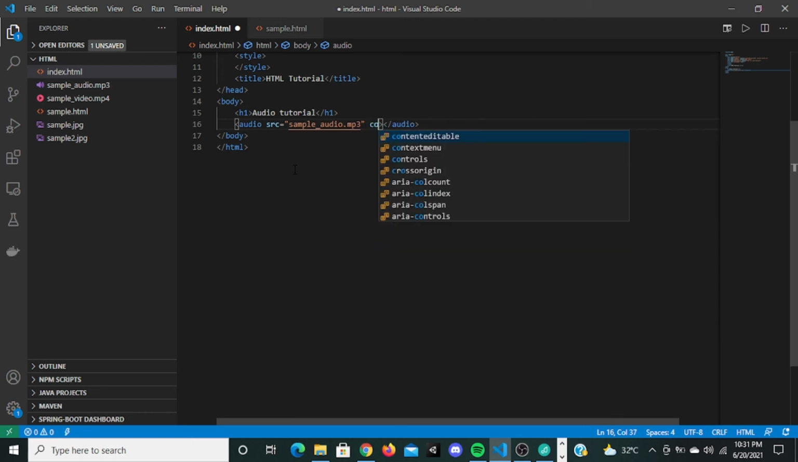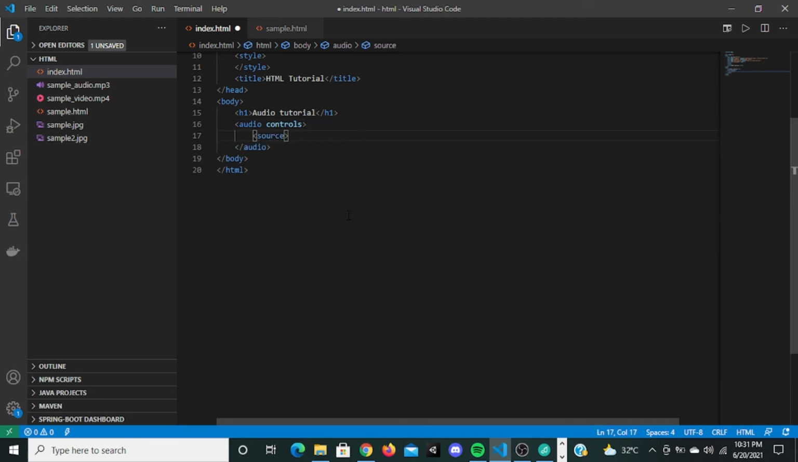Inside this you can give some options. You can say controls, so this will actually give the controls. Okay, if I save this... sorry, my bad. This is the audio tag. Inside this you have to give a tag called source, and for this source you have to give the src. Inside the source I'm going to give sample audio.mp3.